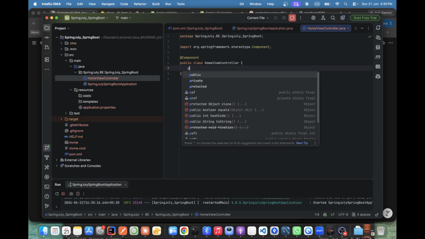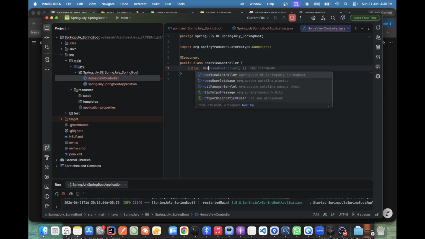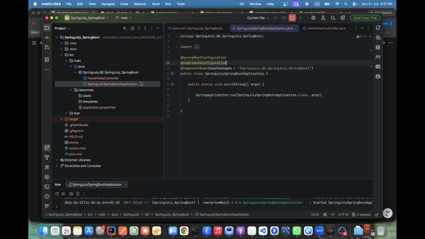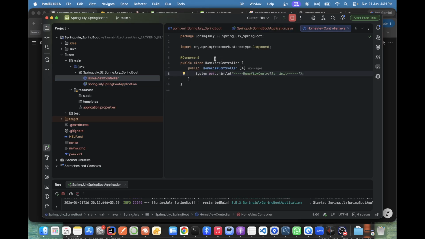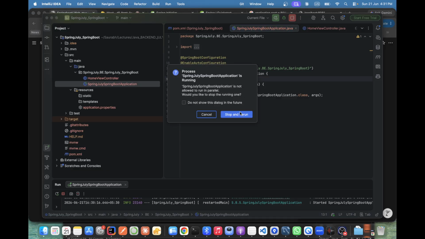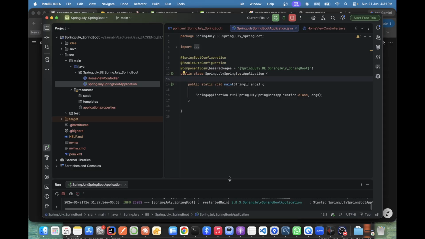What is the name? Public Home, just a constructor. I'm just using System.out. Correct? Okay. Once this bean is allocated, we'll get some message.